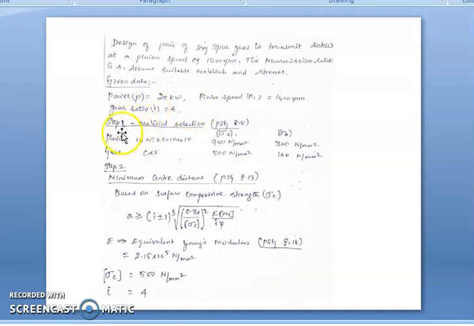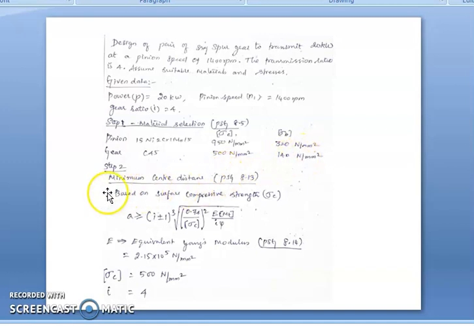Here the first step is material selection. This is available at page number 8.5. So here we can select the material for our own convenience. Let us take the pinion material as 15 nickel 2 chromium 1 molybdenum steel, and for the gear C45 steel. From this page we can first identify sigma C and sigma B, that is the design compressive strength and design bending strength, corresponding to this material.